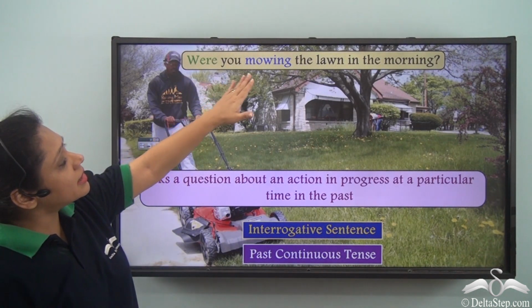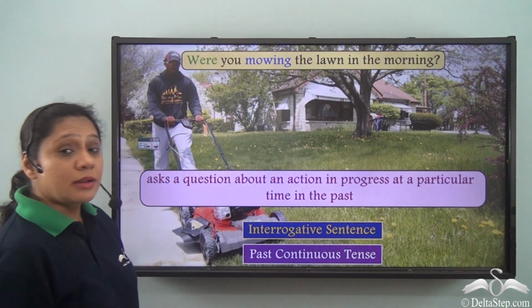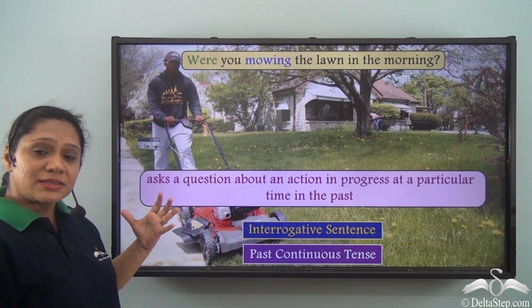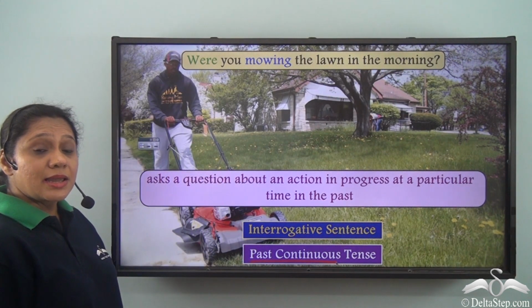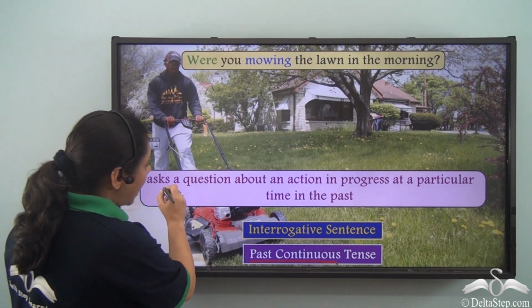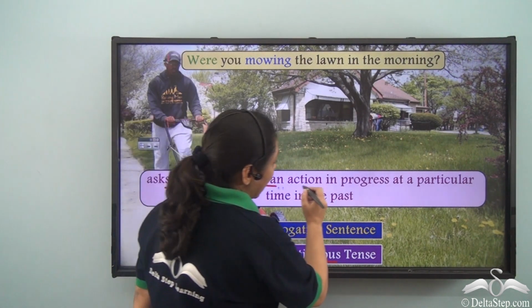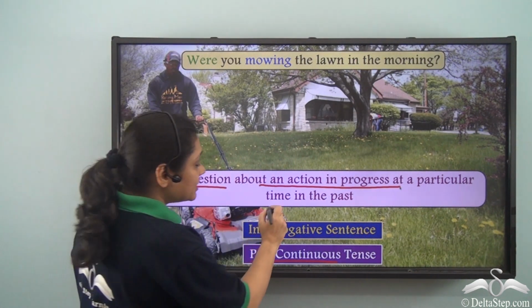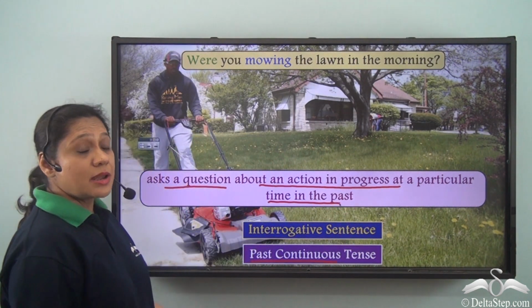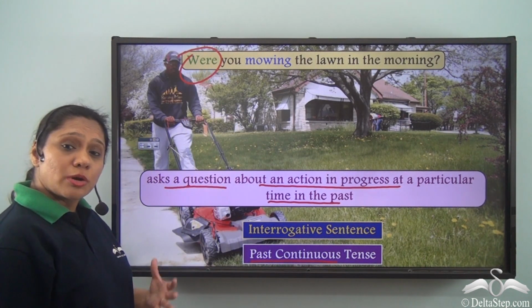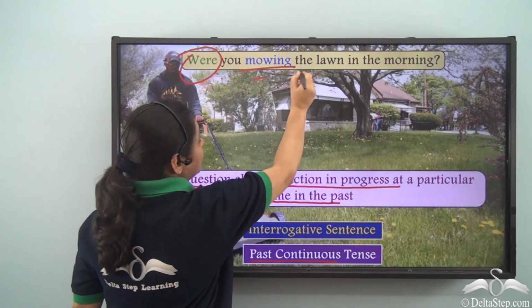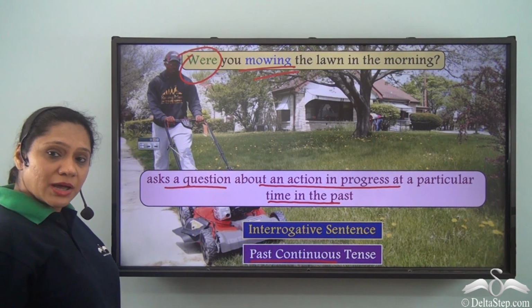Were you mowing the lawn in the morning? Now this is an interrogative sentence which is portraying the past continuous tense. It is helping us to ask a question about an action in progress at a particular time in the past. Here also we have used the auxiliary verb to show the tense and the main verb is the ing form of the base verb.